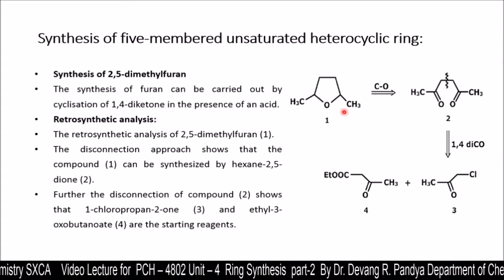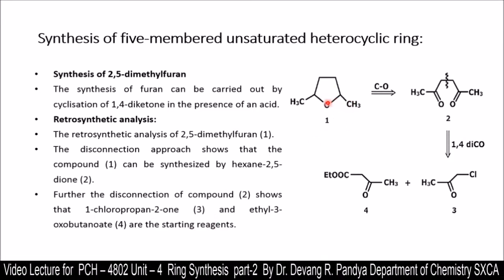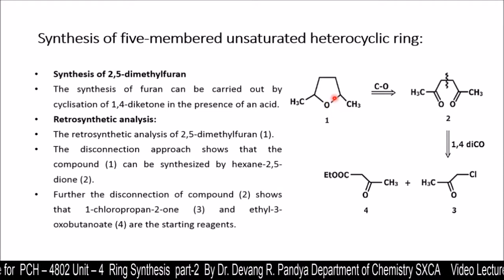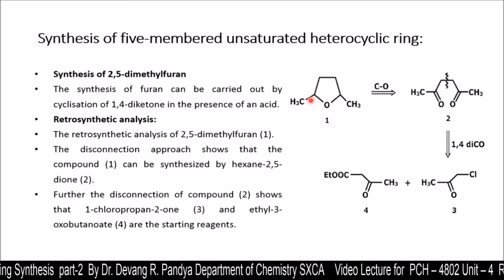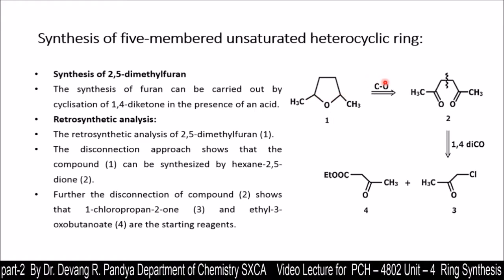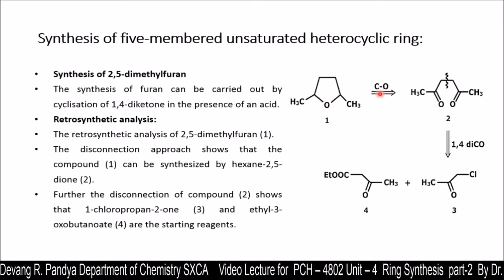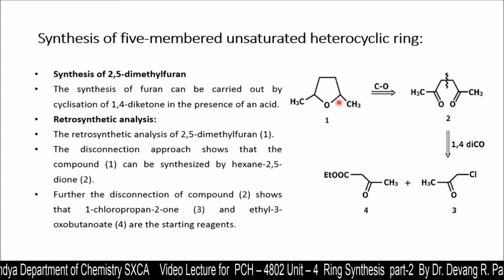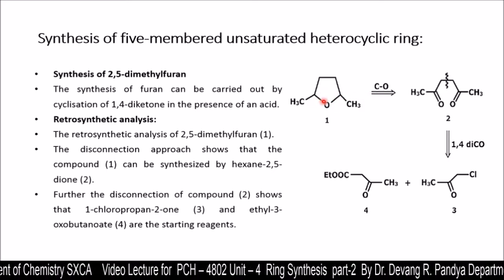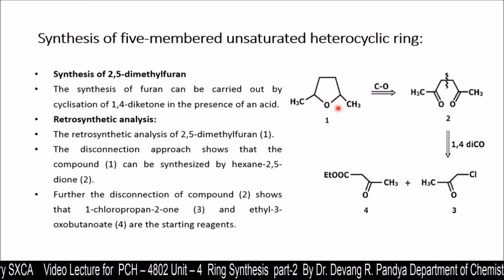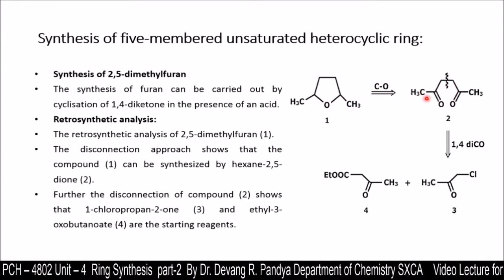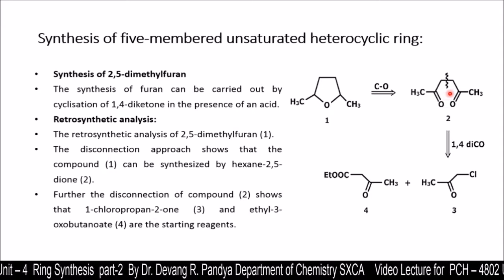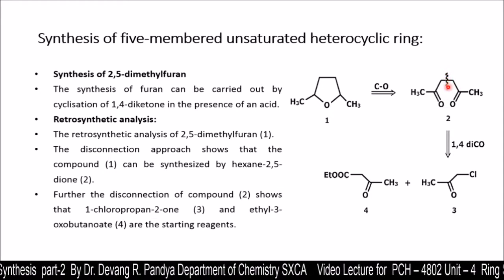Here is the retrosynthetic analysis. Here you can see from the heteroatom you can put a wiggly line over here or here. So this is called a double C-O disconnection, that is put on an inclined arrow. So here you need to put a wiggly line. By mistake it is not there, but you need to put a wiggly line here so that you can show that it is a C-O disconnection, and that is going to give us this dione, and on that dione we are going to put a wiggly line over here.